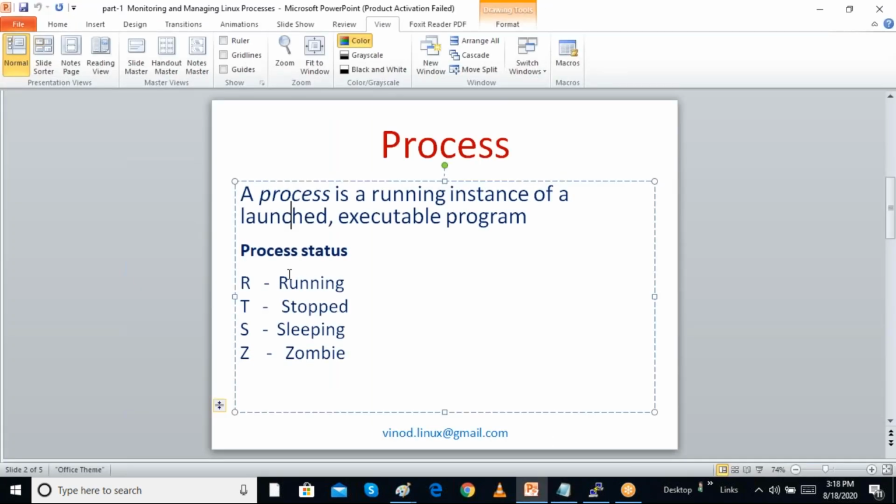And the process has a status. A process can be in the running state, with code R; T means stopped; and there are sleeping processes and zombie processes. Running means it is running, and there are stopped and sleeping processes. A zombie process means the parent process has stopped, so the child process becomes a zombie process.